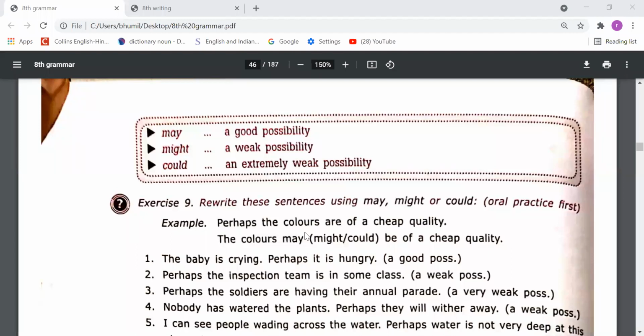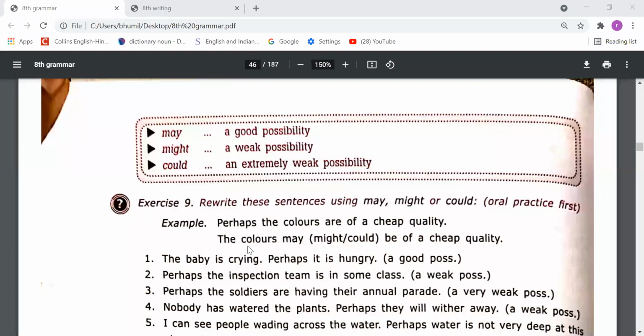Sentence is that perhaps the colors are of a cheap quality. Author is saying that शायद जो colors है ना ये वो cheap quality के हैं. तो शायद word he is using, means perhaps word he is using. So there is a possibility. So we can say this sentence in this way also. The colors may be of cheap quality. The colors might be of cheap quality. The colors could be of cheap quality.